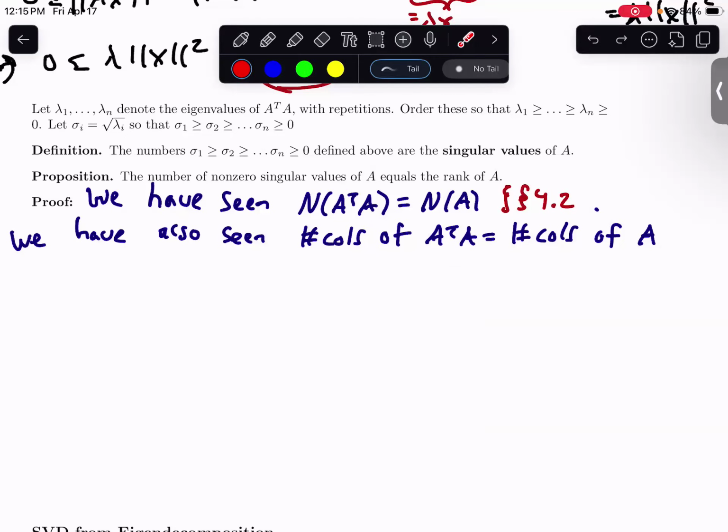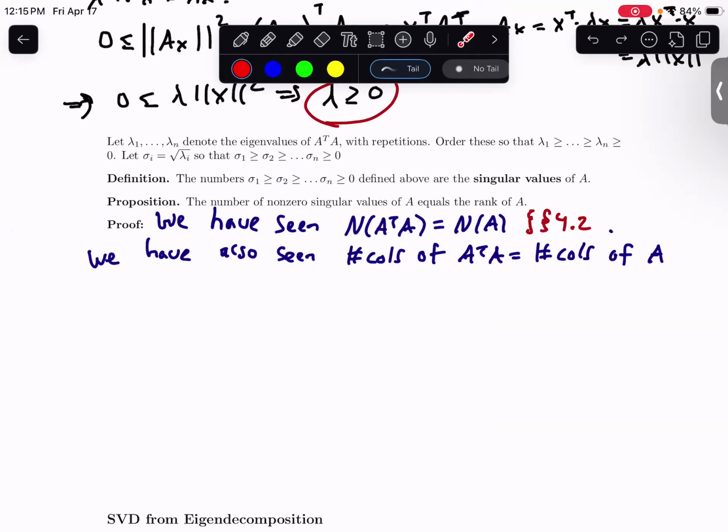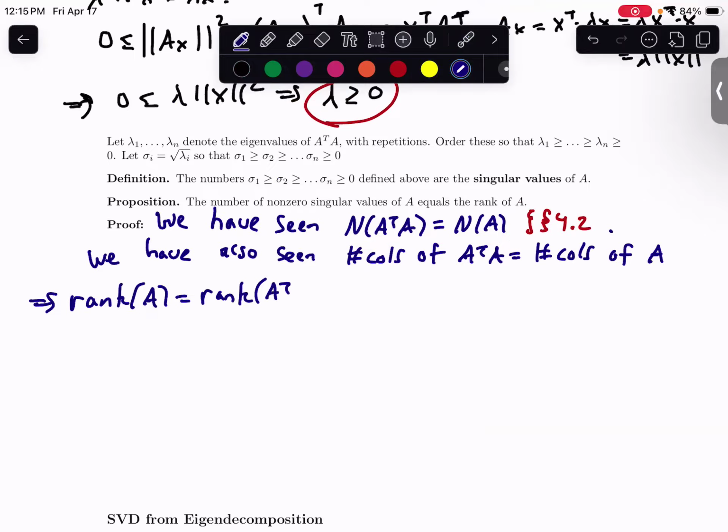Just from the fact that rank is equal to the number of columns you have subtracted by the dimension of the null space. As these two things are equal to one another, it implies the ranks have to be equal to one another. So the rank of A is equal to the rank of A transpose times A. This is also going to imply that the row space of A transpose is equal to the row space of A, which is going to be important later on when we're defining what V in the singular value decomposition is going to be.